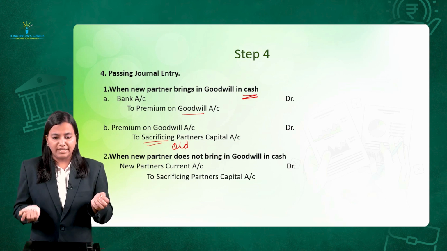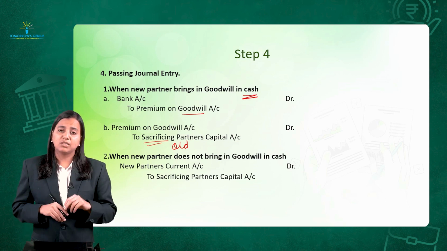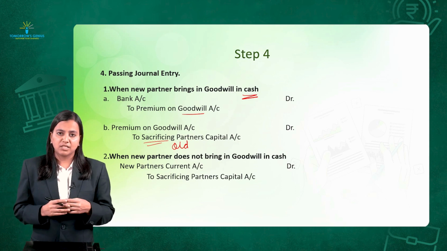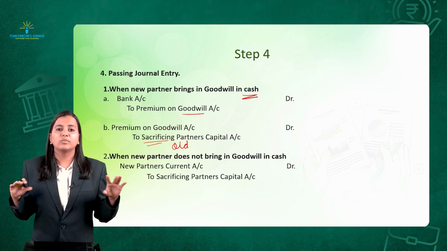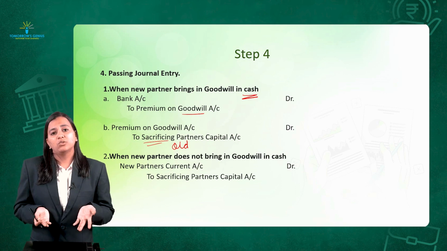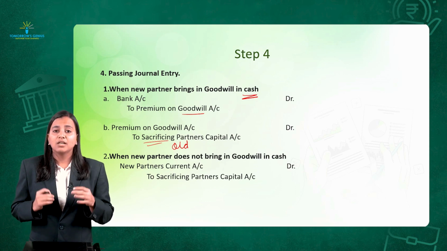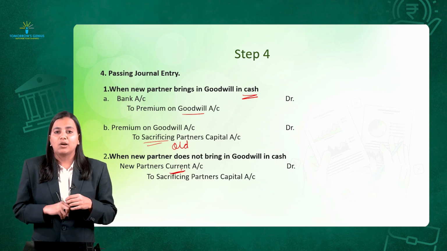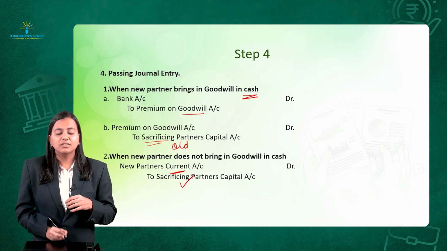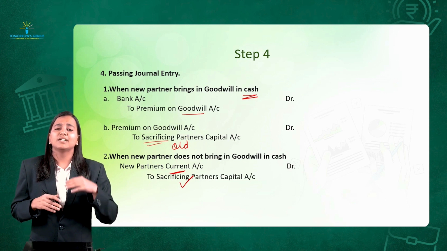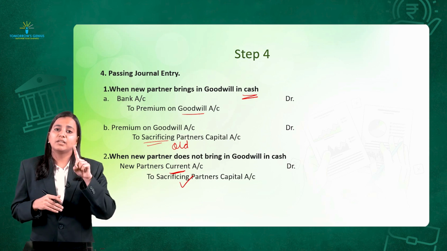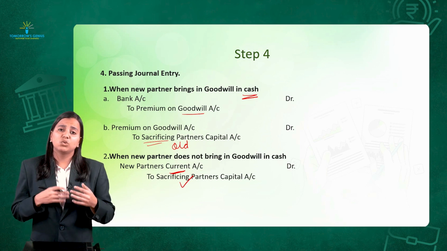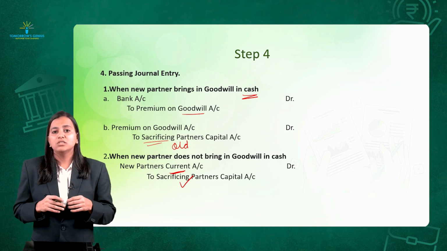In the second method, sometimes it may happen that the new partner is unable to bring the goodwill in cash. So he has to compensate. There is no exemption for him. He has to bring it. So we can create a liability on him by opening his current account, and credit the sacrificing partners' accounts in the same lines as we did in the journal entry where he brought the money in cash. So these were the 4 simple steps in which you can calculate goodwill and pass the journal entry.